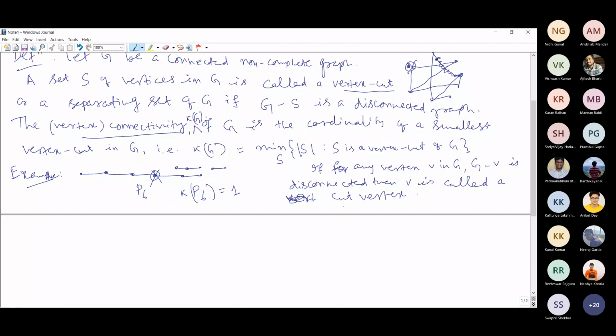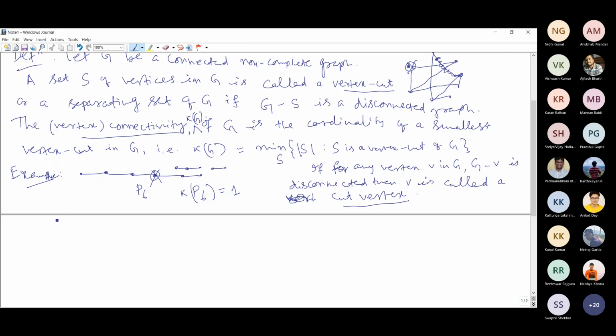Here, in this path P6, all these degree 2 vertices are cut vertices. Whenever the size of a separating set is equal to 1, that vertex will be called a cut vertex. So this path P6 has 4 cut vertices.